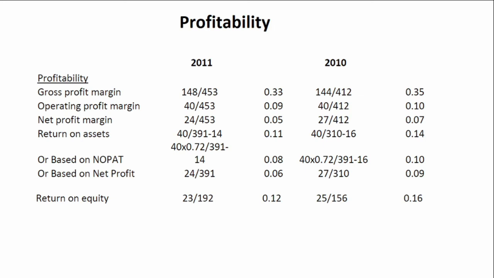If the rand value of our gross profit has increased, why has this ratio deteriorated? If you look at the percentage increase, we need to compare the percentage increase in our cost of sales to the percentage increase in our sales. If we do that, we can see that our sales increased by 9.9%, whereas our cost of sales actually increased by 13.8%. So our cost of sales increased by a greater percentage than our increase in sales, which is slightly worrying. What could the reason be for this? So why would cost of sales increase more than the increase in revenue?